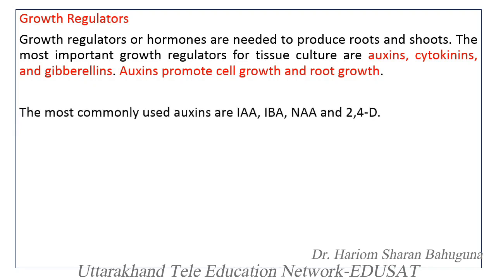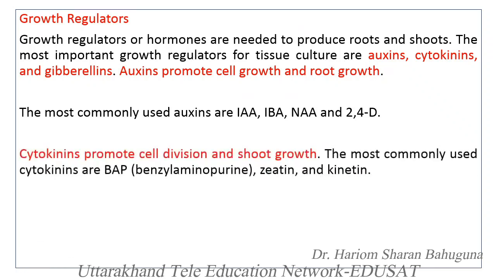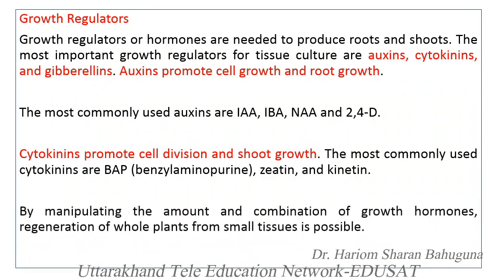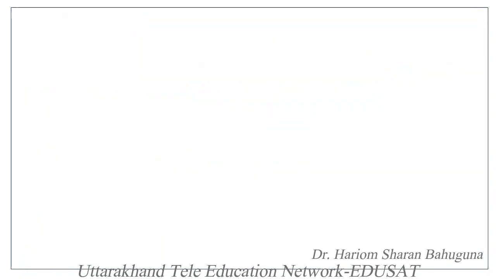The most commonly used auxins are IAA, that is indole acetic acid, indole butyric acid, naphthalene acetic acid, and 2,4-dichlorophenoxyacetic acid. Cytokinins promote cell division and shoot growth. The most commonly used cytokinins are BAP, benzylaminopurine, 2iP and kinetin. By manipulating the amount and combination of growth hormones, regeneration of whole plants from small tissue is possible.